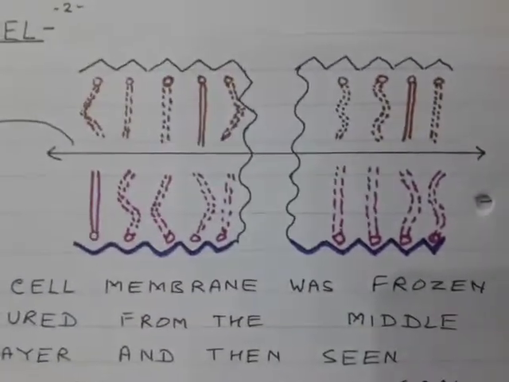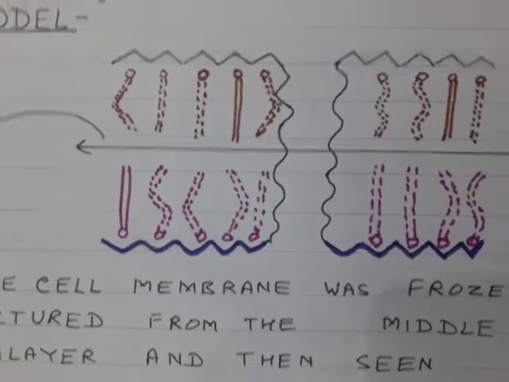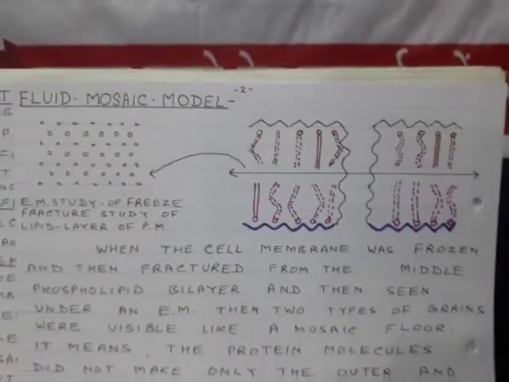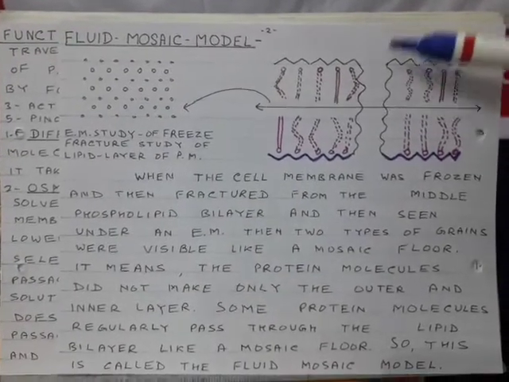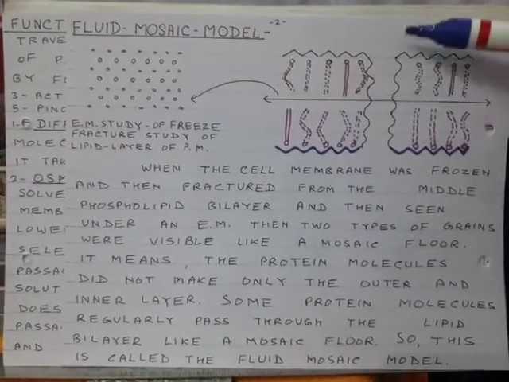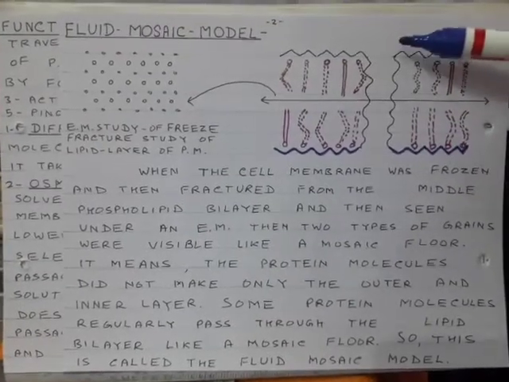One, butter, which is solid, and other is ghee or oil, which is semi-solid or fluid in nature. Later on it was found out that the lipid present in between has both types of molecules, some like ghee or butter and some like oil. So they allow the passage of molecules through this.